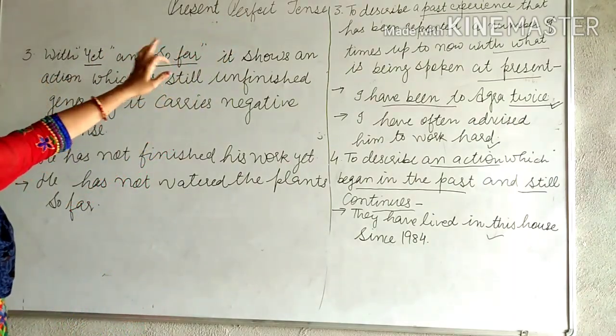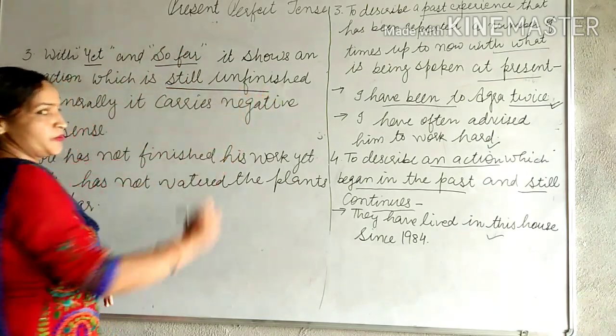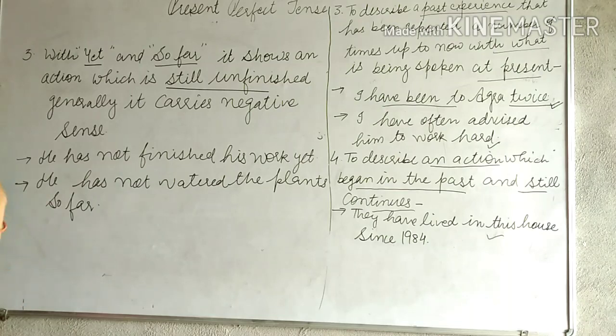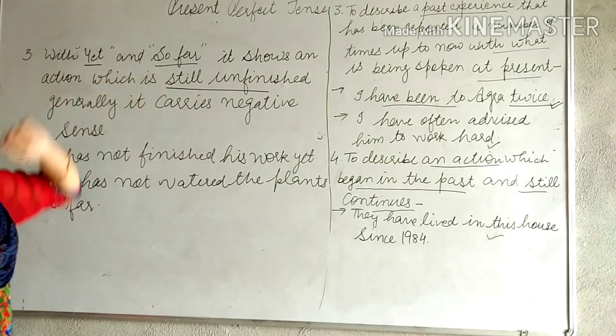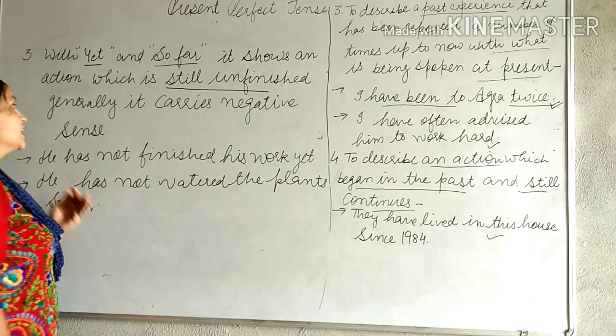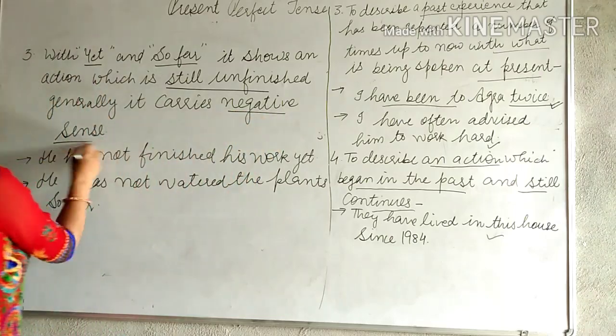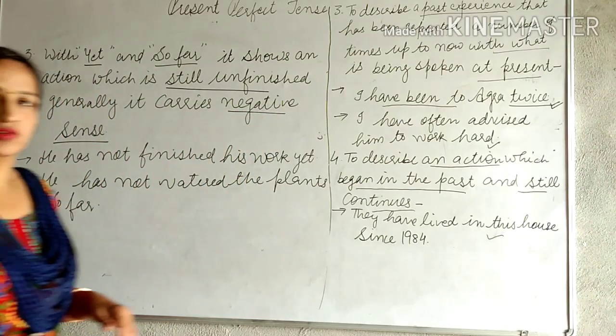And these words show an action which is still unfinished. जो काम अभी अभी unfinished है, पूरा नहीं हुआ है. These words yet and so far show present perfect tense. And yet and so far both carry a negative sense.